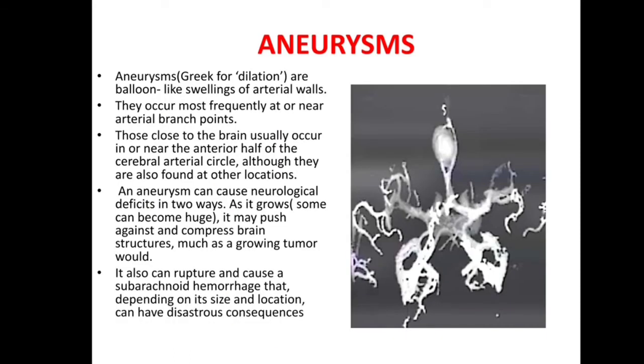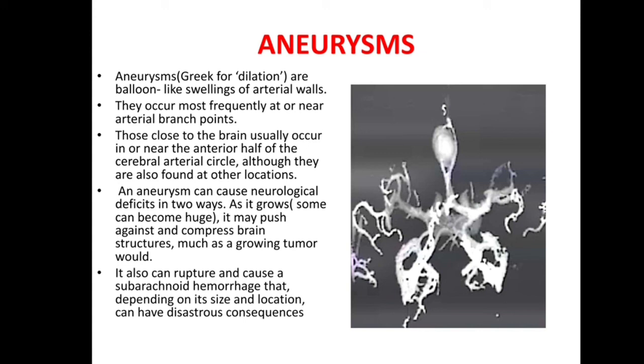What is aneurysm? Aneurysms, dilations, are balloon-like swellings of arterial walls. They occur most frequently at or near arterial branch points. So, occlusions also occur at arterial branch points. Those close to the brain usually occur in or near the anterior half of the cerebral arterial circle, although they are also found at other locations.